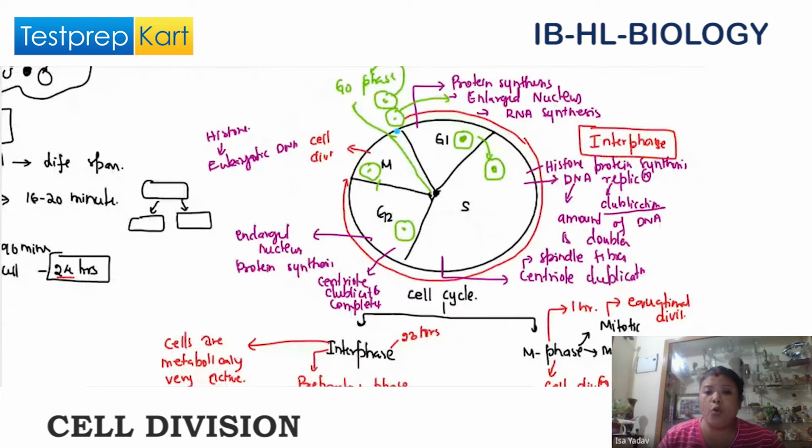Now, what we observed in the last class was, each time a cell passes from one phase to the other, there are some kind of enzymes controlling their movement from G1 phase to S phase, S phase to G2, G2 to M, and then from G0 phase again to G1 phase. So these enzymes, I'll write it here.